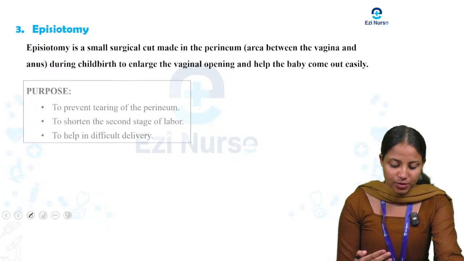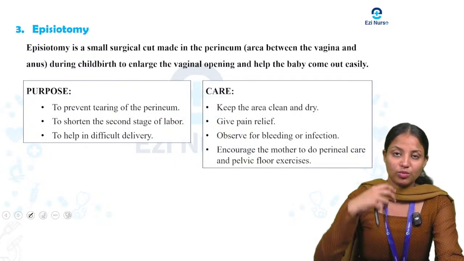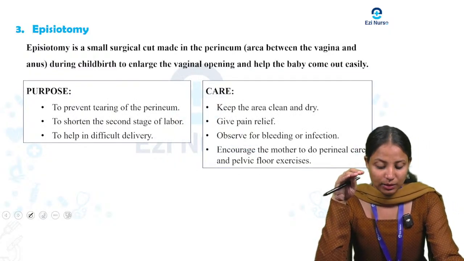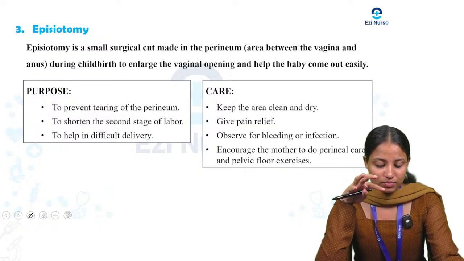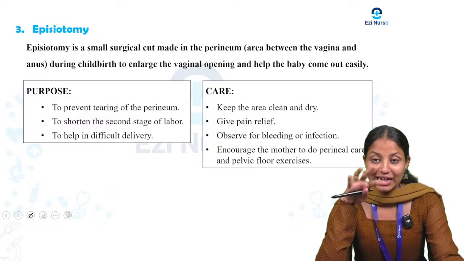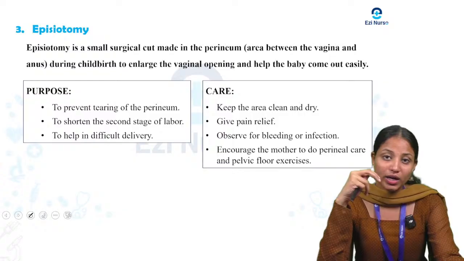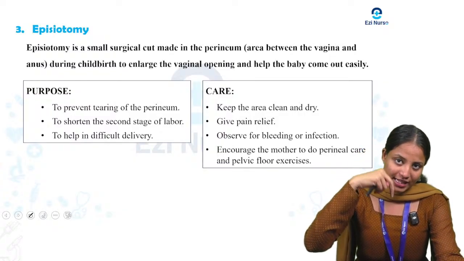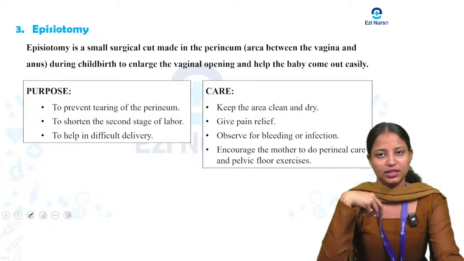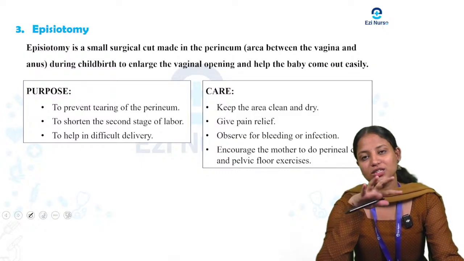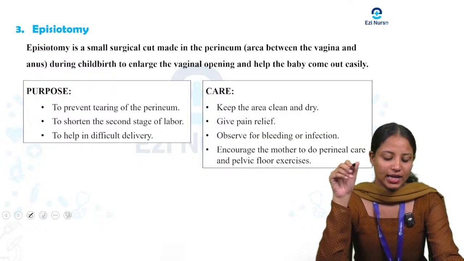That surgical cutting procedure is known as episiotomy.